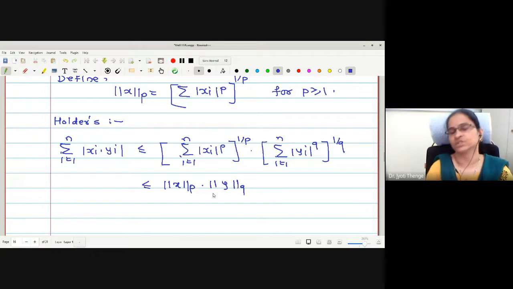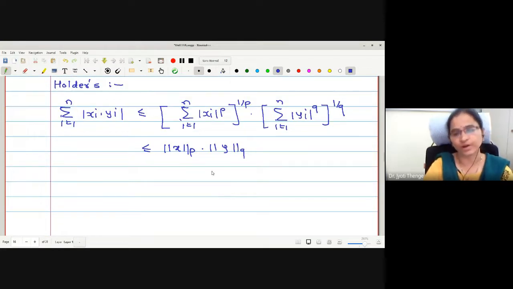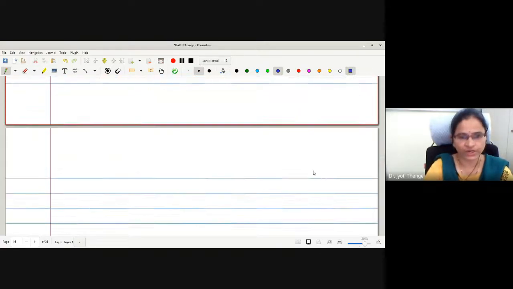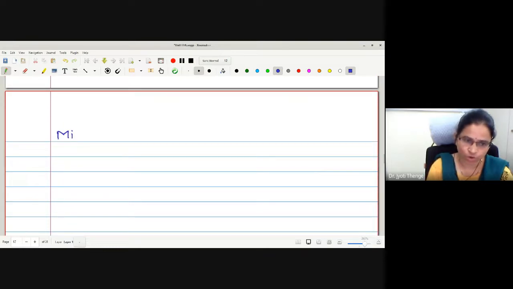See how I am pronouncing: some students pronounce this as norm yq. No, norm q is a function operated on y. Therefore, one should pronounce this as norm q of y. This one is norm p of x, if p is greater than 1 and q is defined by 1 by p plus 1 by q equal to 1. This is Holder's inequality.